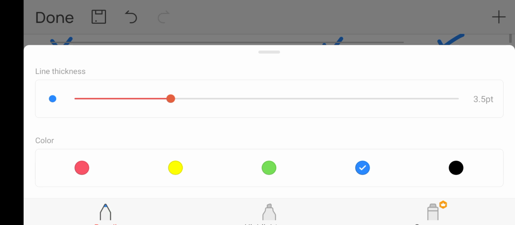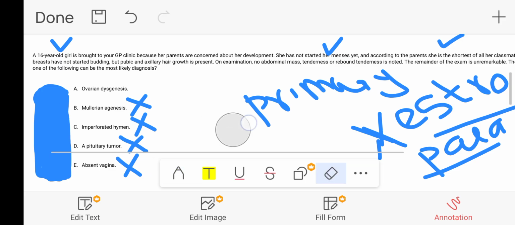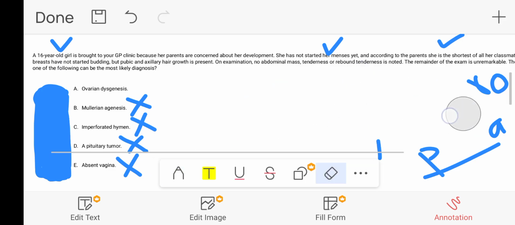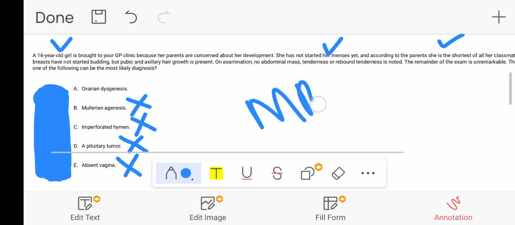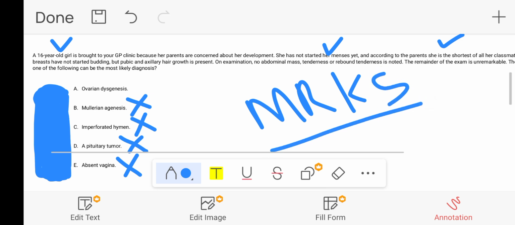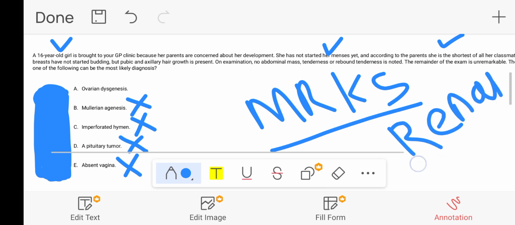The most common abnormality with Mullerian agenesis is MRKH, Mayer-Rokitansky-Küster-Hauser syndrome, which is always or sometimes associated with renal anomaly as well. So other anatomical problems will also be mentioned in the statement.